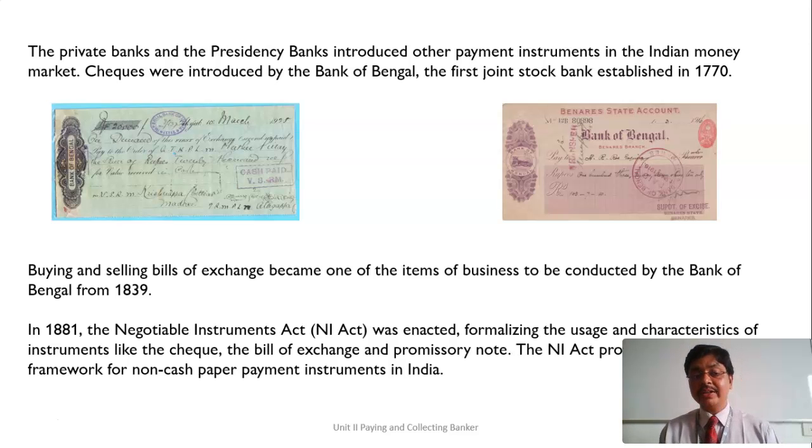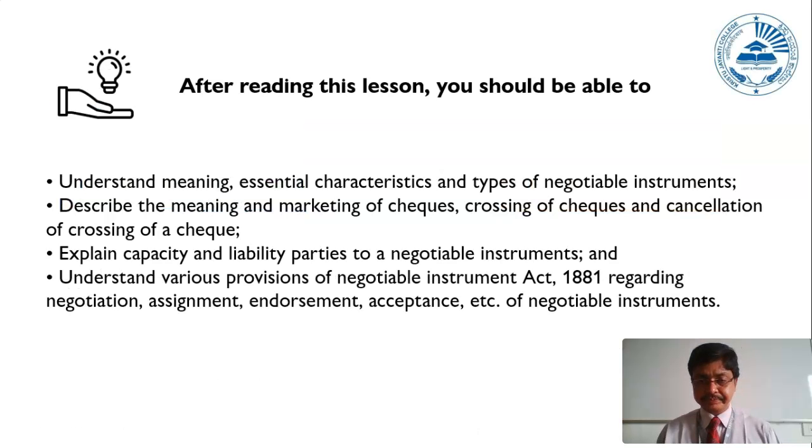In 1881, the Negotiable Instruments Act came into existence to formalize all these transactions like cheques, bills of exchange, promissory notes, etc. The NI Act provided a legal framework for non-cash paper payment instruments in India, because we know that these are all non-cash payments, but they are equivalent to cash, and therefore to formalize these, the NI Act was enacted in the year 1881.